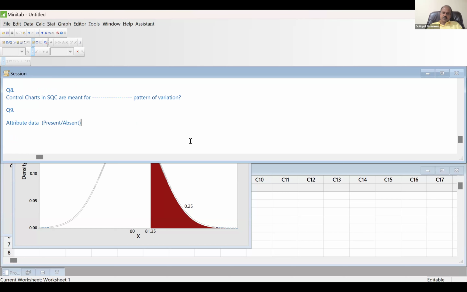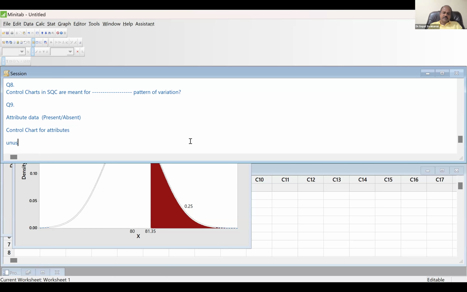So we have to use a control chart for attributes. Is it a defect or defective? It makes the part unusable. So unusable means it becomes a defective.